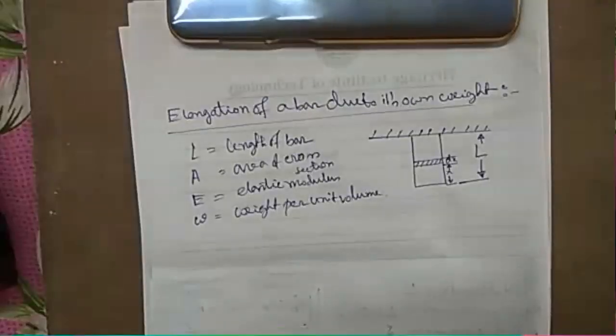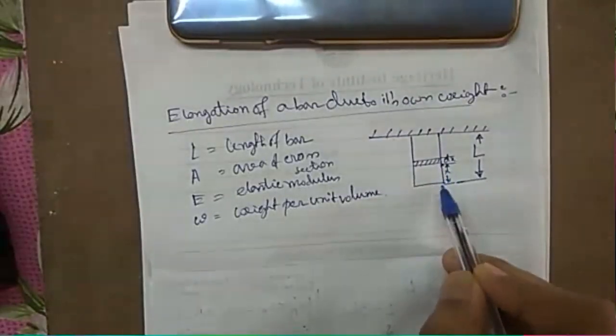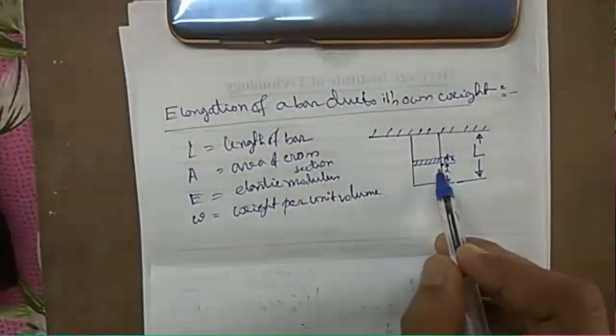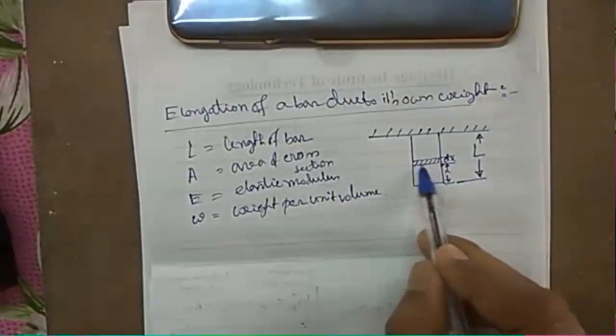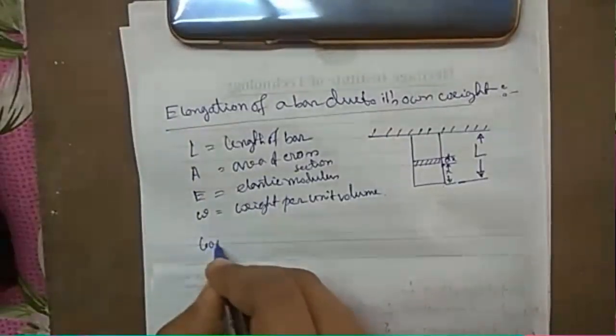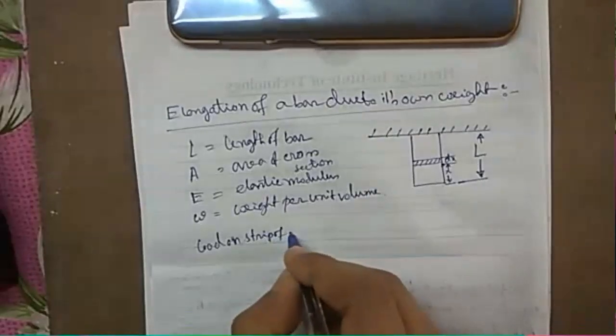The weight of length x. So this much length having some weight, and that weight is the loading for this strip dx. Is the point clear? So the load on strip of